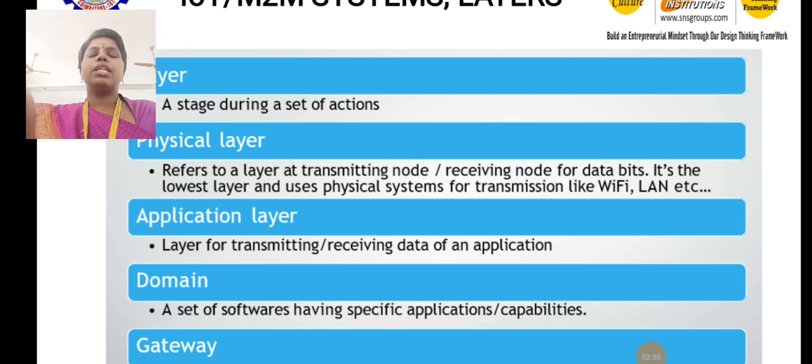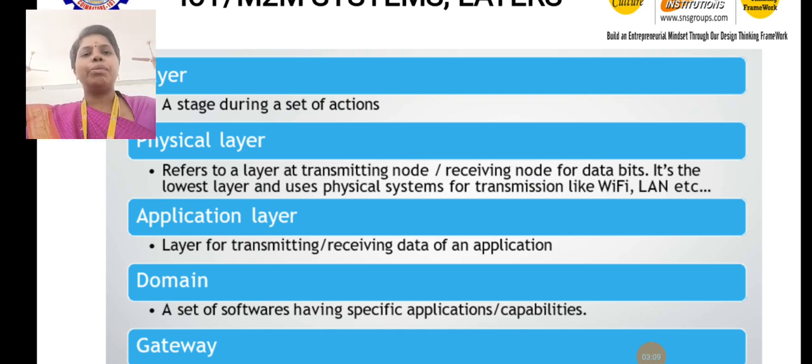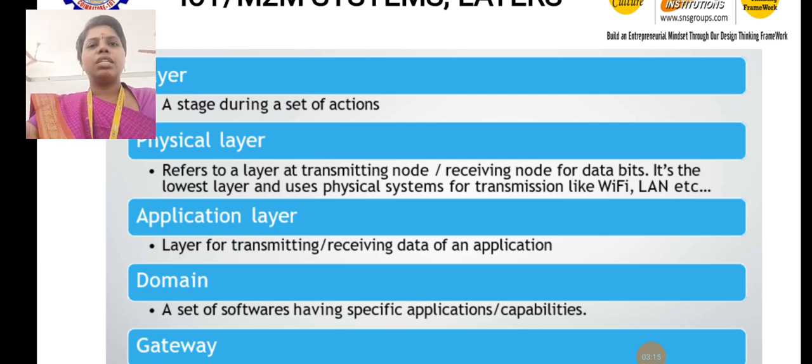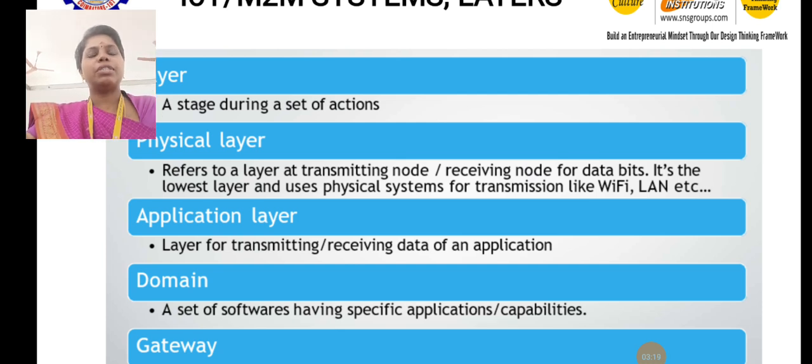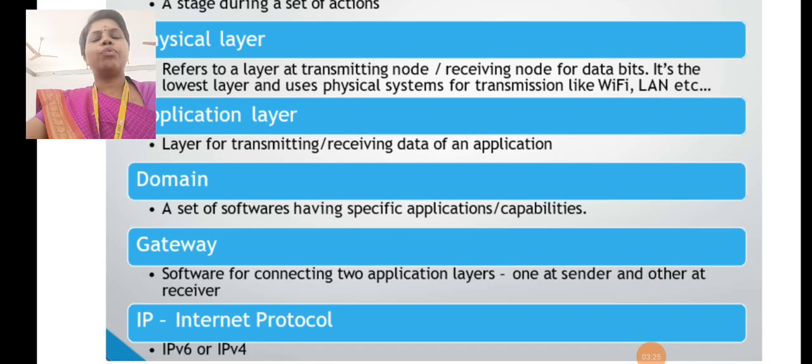For the application layer, application means the layer for transmitting and receiving data of an application, that is, the destination site, right? Coming to the domain, it is a set of software having specific application capabilities. So these are the special applications and capabilities, which is the domain. And what is a gateway?